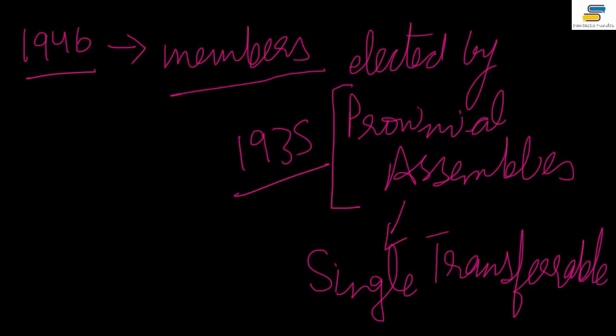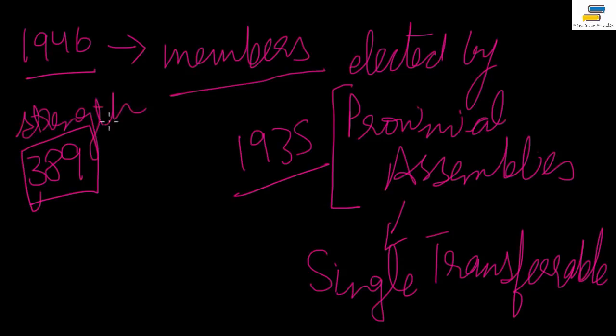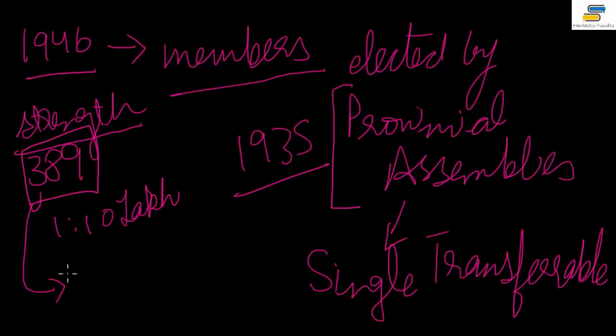So elections were held, right? Now the total membership of the Constituent Assembly at this time was 389, right? This is the strength of the Constituent Assembly. Now how did the Britishers come to this number of 389? Basically a ratio of 1:10 lakh was taken. For every 10 lakh population, 1 seat was to be there, and for approximately 40 crore population, 389 seats came up, right?